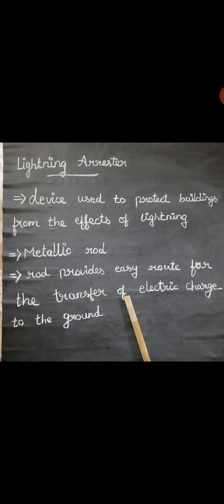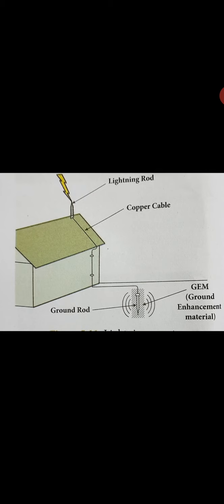So it brings the charge to the ground, that is the soil where we place it at the bottom. In the absence of a lightning arrestor, the lightning will fall on the building, and the building will get damaged, or sometimes it may catch fire also. So this is the lightning arrestor. The lightning rod is at the top, and this is the copper cable, and from that they bring it down to the ground rod. In the ground it is placed like this.